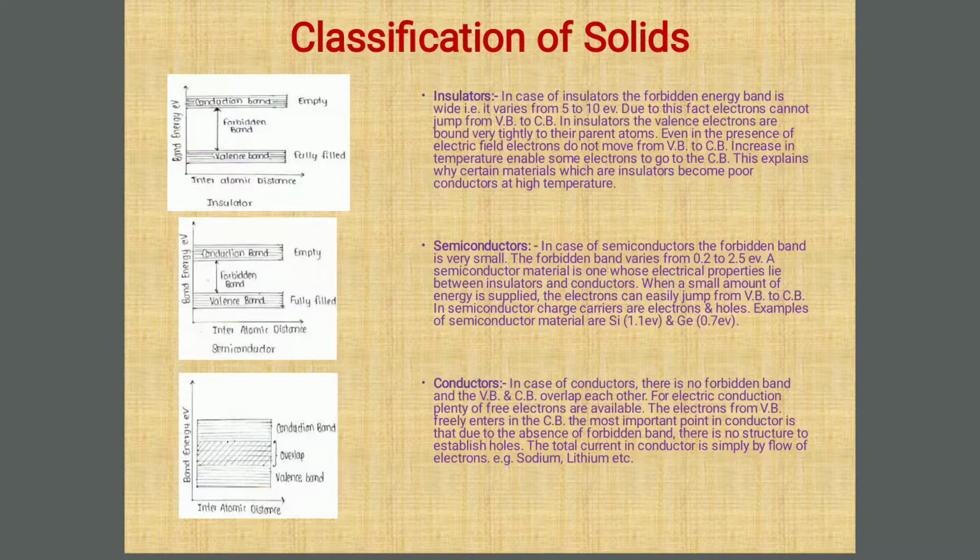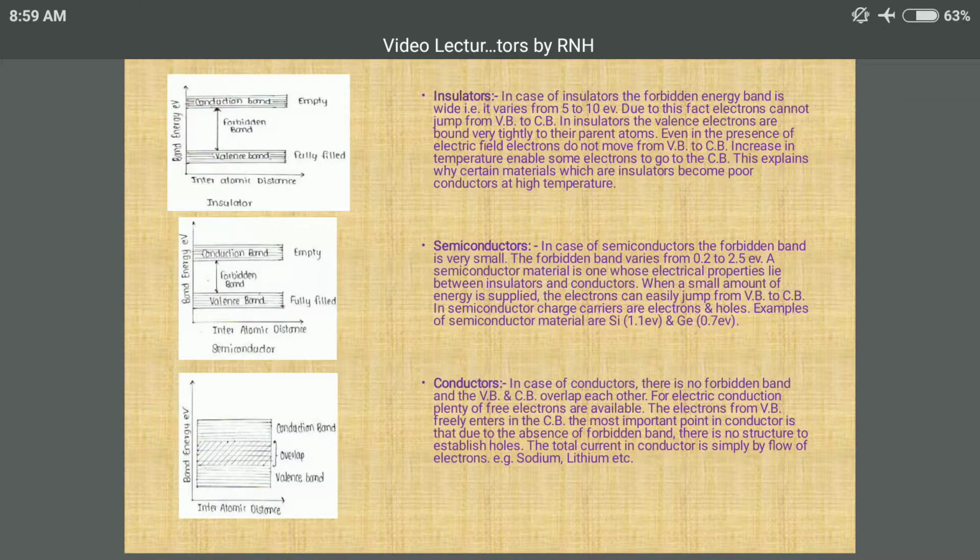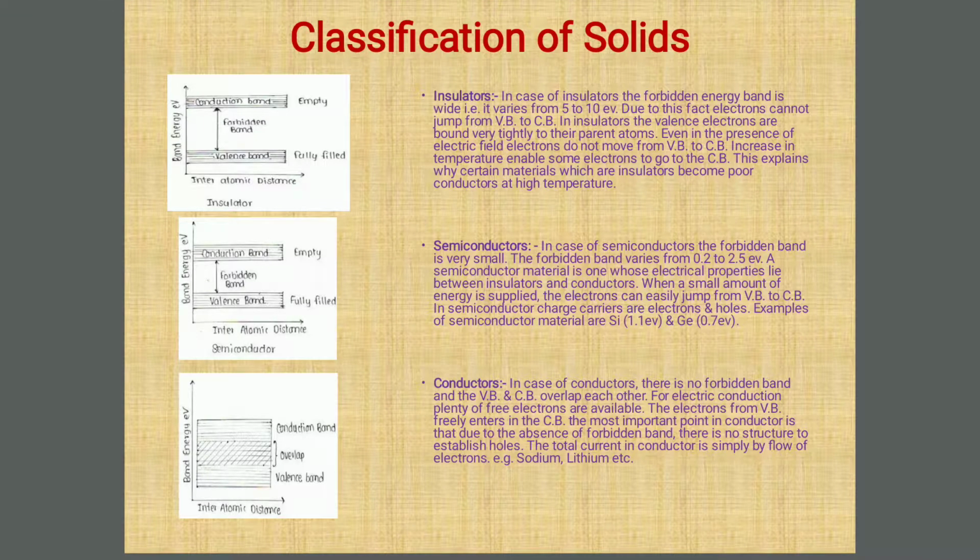Then we move to the next term, that is semiconductors. Now what is meant by semiconductors? Semiconductors are nothing but the material which are in between insulators and conductors. In case of semiconductors, the forbidden band is very small. The forbidden band varies from 0.2 to 2.5 electron volt. A semiconductor material is the one whose electrical properties lie between insulators and conductors.